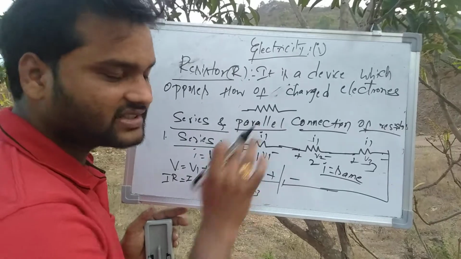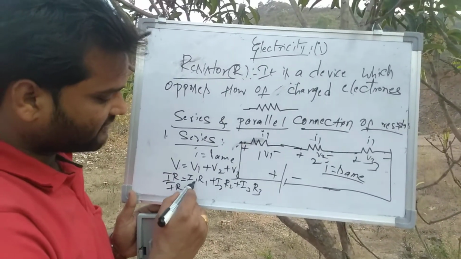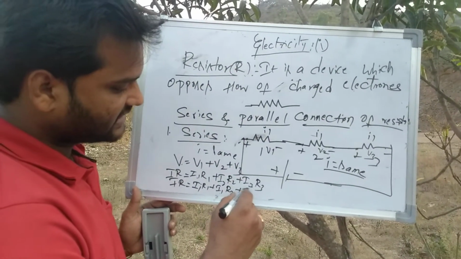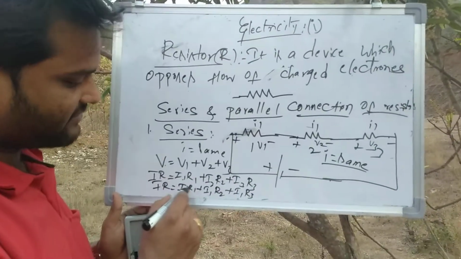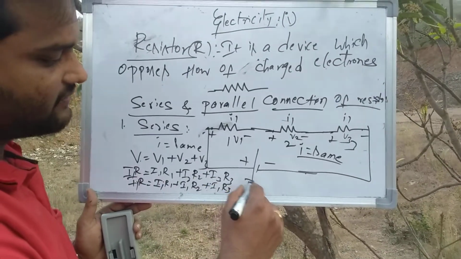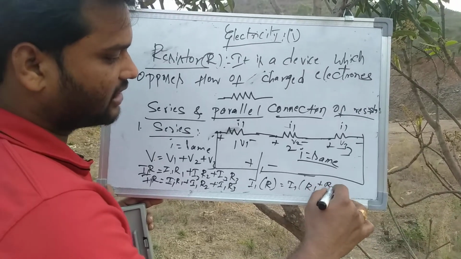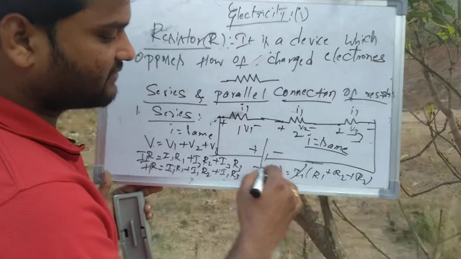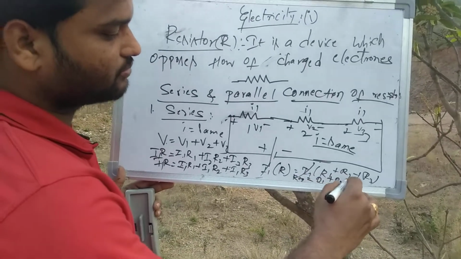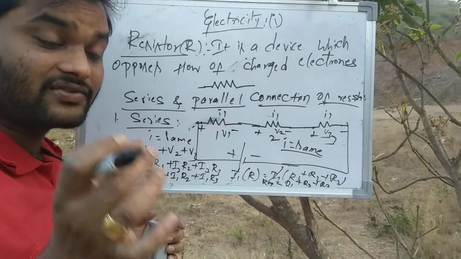See what I have told you, in series connection the current will be the same. So I1 will be I1, I2 will be I1, and I3 will also be I1. No problem, right? So if you take I1 common, IR is equal to I1 into R1 plus R2 plus R3. So I1 gets cancelled. R equivalent is equal to R1 plus R2 plus R3. So this is the formula for series connection of resistors.